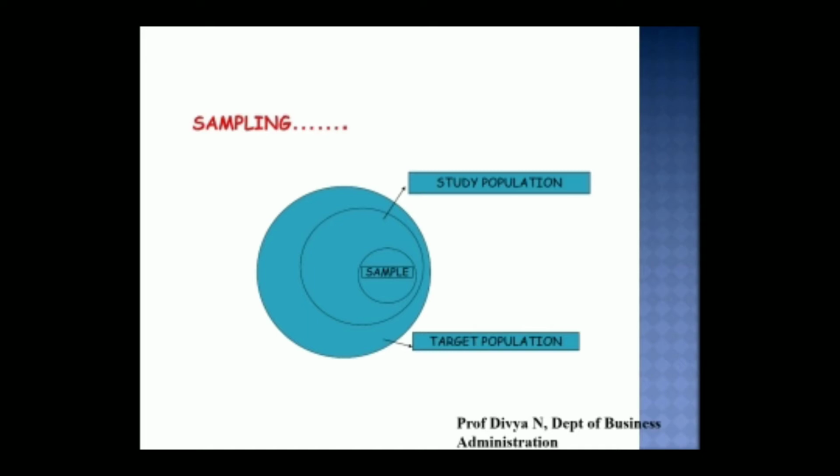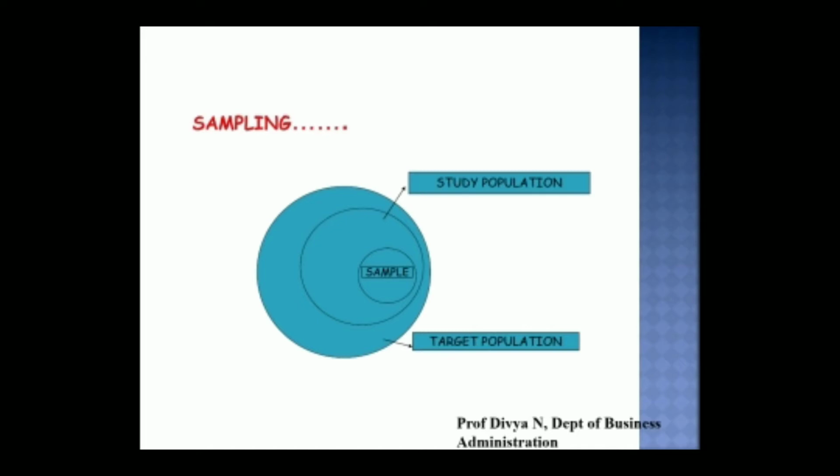In the target population, that is the number of units produced in that particular manufacturing plant, it will be thousands of units. Not all the thousands of units can be destroyed or used for testing. So he will have to take a study population. That is, he will probably take one product or 2-3 products from each batch of production. That will be your study population. So the number of units the researcher finally considers out of the study population will be the sample.